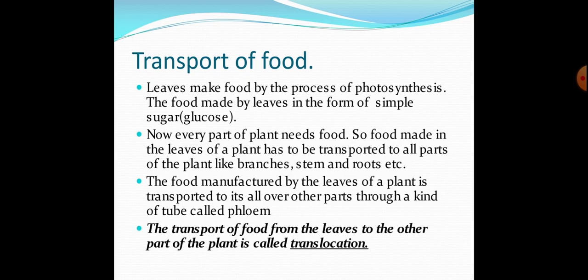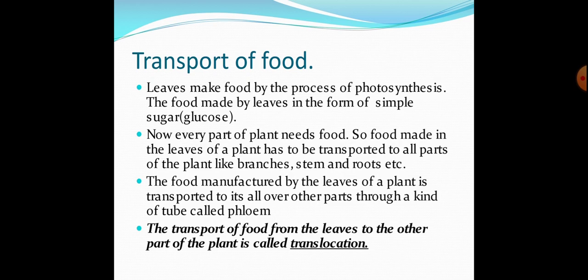Transpiration means the upward movement of water from roots to the top of the plant. It means the movement of water. The transportation of water is called transpiration, and the transportation of food is called translocation. I hope you all understand that. Students, the phloem translocates the food, or sugar, or glucose made in the leaves.